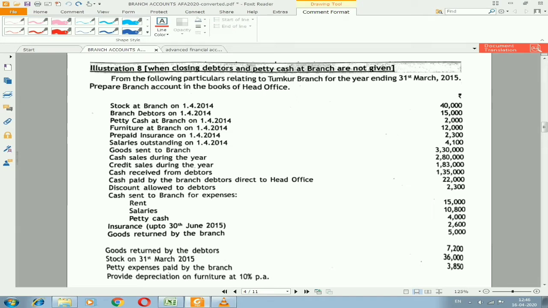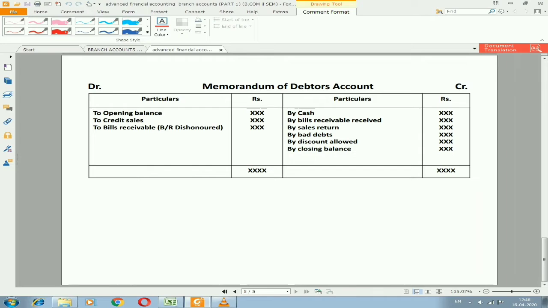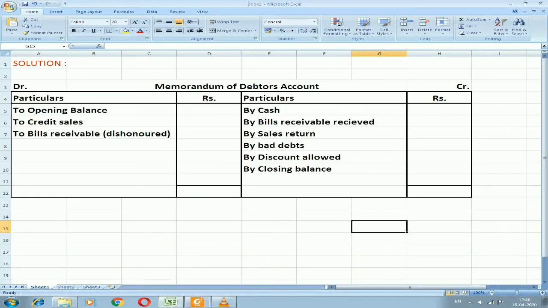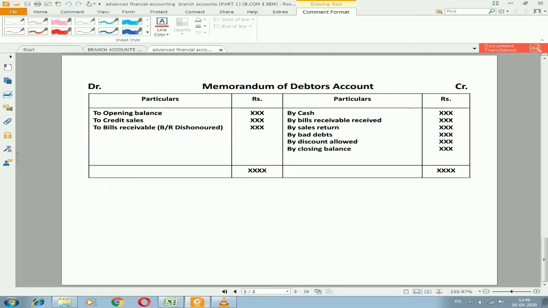Now we need to prepare a memorandum of debtors account or a total debtors account in order to find out the missing information we require to prepare branch account. So now you can see the format which I have already showed you earlier, and I have made a preparation by preparing a memorandum of debtors account. Whatever the format I showed you, the same format I have entered here, only leaving the amount column blank. So the debit side has the same entries as the format, and the credit side has the same entries which I showed you in the format. Now we'll go to the question.